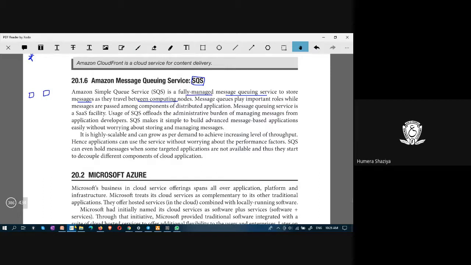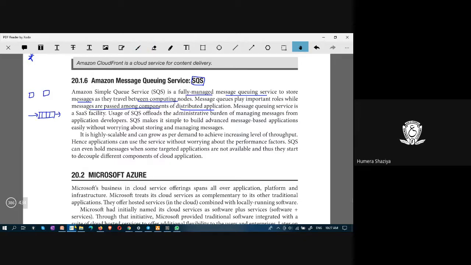Amazon provides Simple Queue Service, which provides a queuing service in the sense that suppose a message has to be sent from one node to another node, and there are multiple nodes connected. An intermediate node stores the messages in the queue and forwards them accordingly. That is a message queue. And the message queue plays an important role while messages are passed among components of a distributed application.